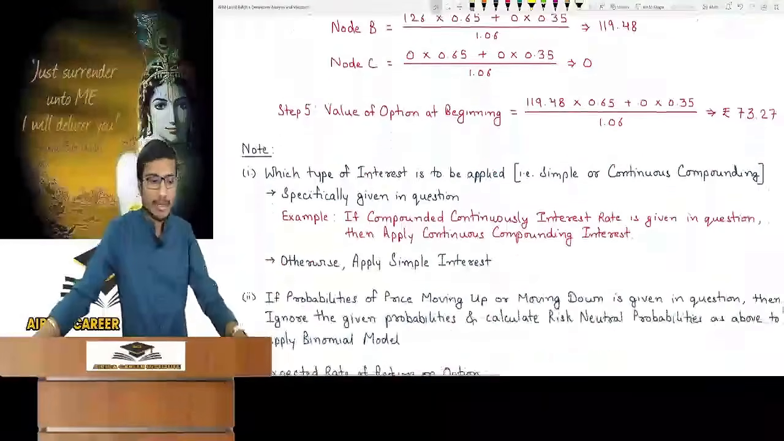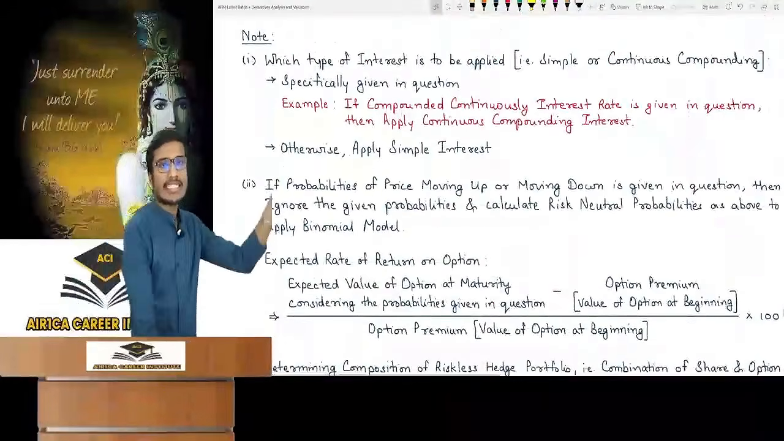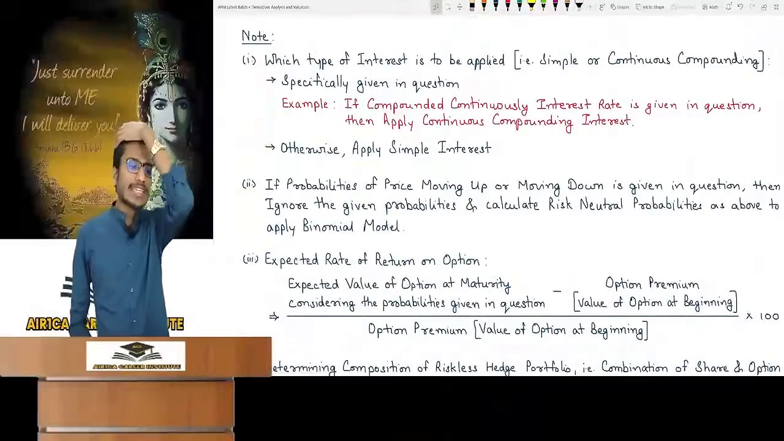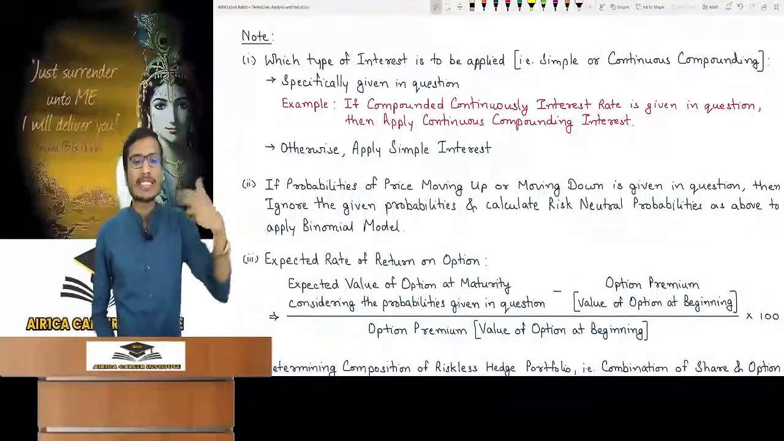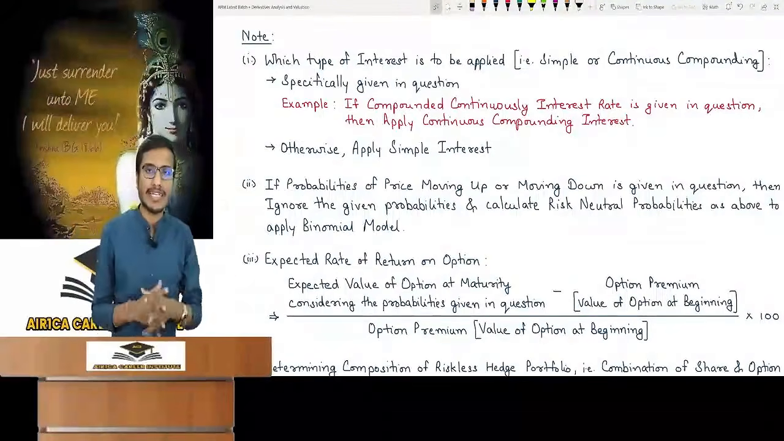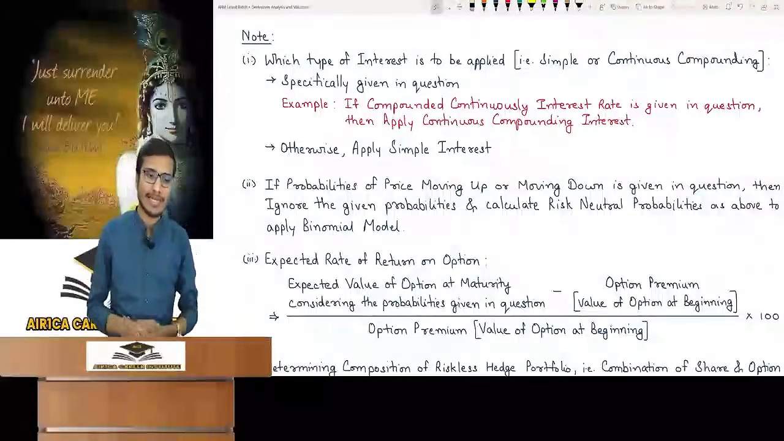It was a simple topic and is completed. Just see the notes. I have explained it earlier. Which type of interest, simple or continuous compounding? If it is specifically said, then continuous compounding interest rate, otherwise simple.